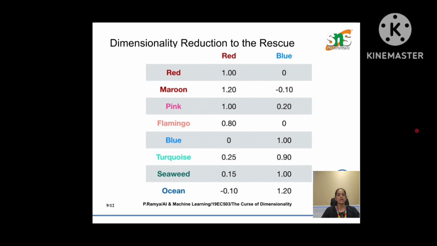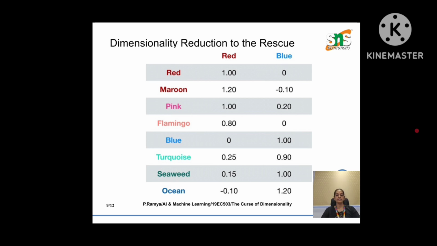So, dimensionality reduction to the rescue. To fix this, we apply dimensionality reduction, a mathematical technique that captures the essence of the data using fewer features. So in our candy example, we realize that all colors can be represented using just two hidden variables, red exposure and blue exposure.